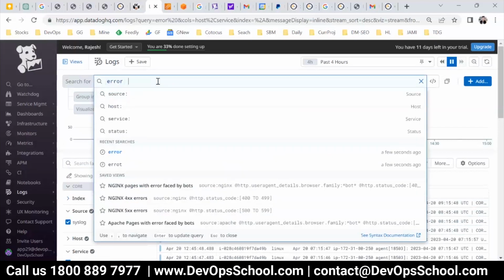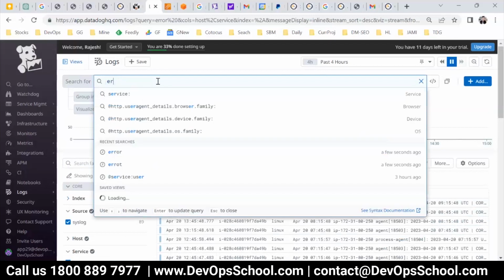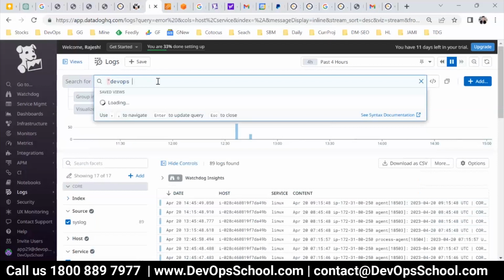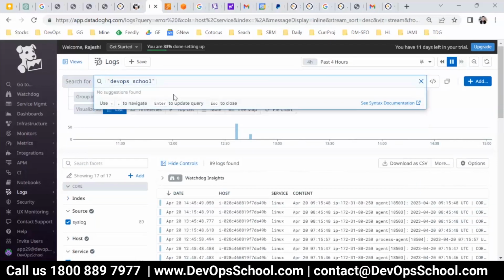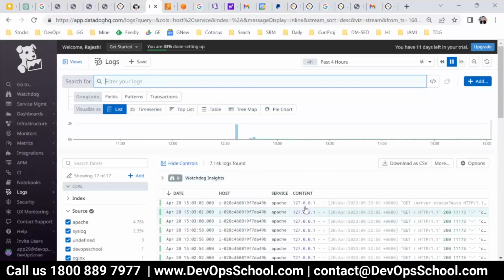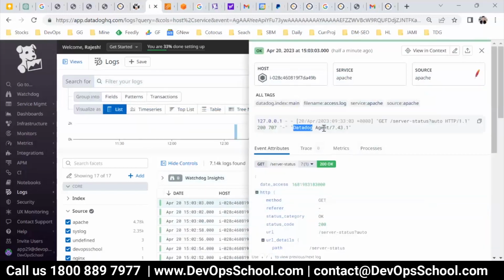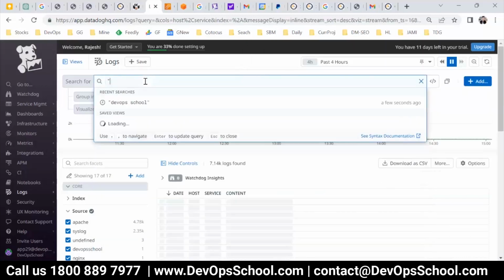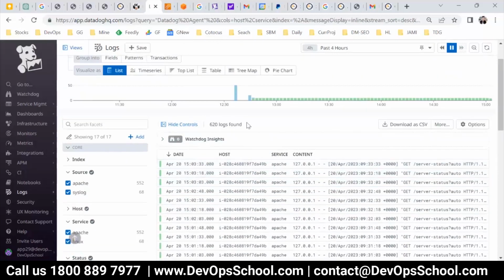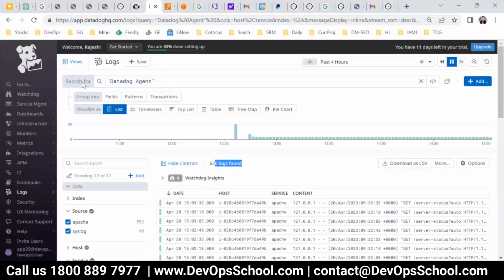Now if you want to search for two strings together, then you have to use double quotes. For example, DevOps school. Let's say you want to search these two keywords together, so you have to use double quotes. Right now there's nothing. So let me get another example, Datadog space agent. Put this here and search, and you see that here you have so many results. So Datadog agent, that is the one thing.